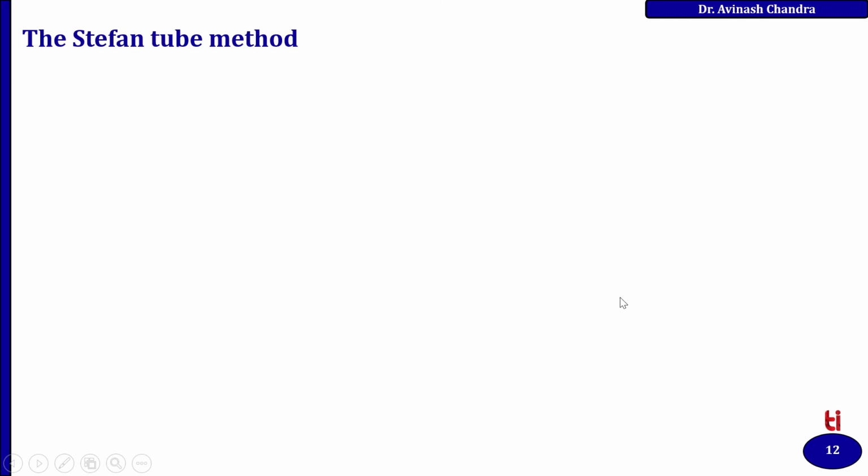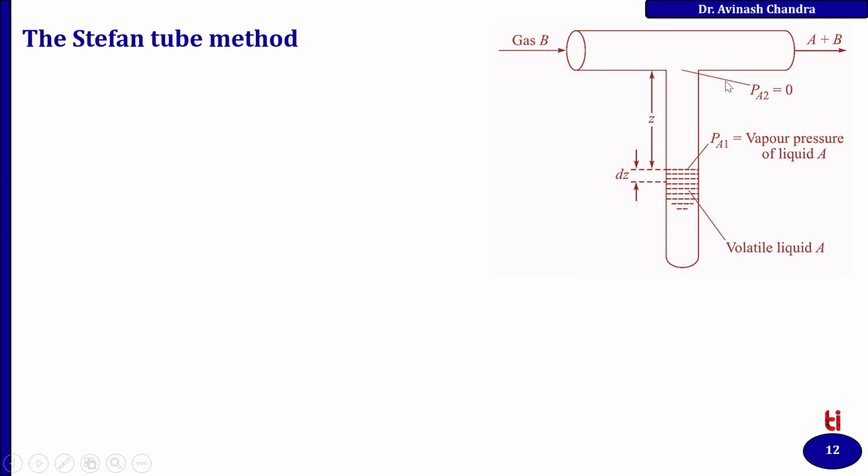Then the Stefan tube method. Here some volatile liquid is filled, and here some gas B is passing from here to here. This component is A, this component is B, and above this liquid level there will be some stagnant vapor zone of this volatile component.